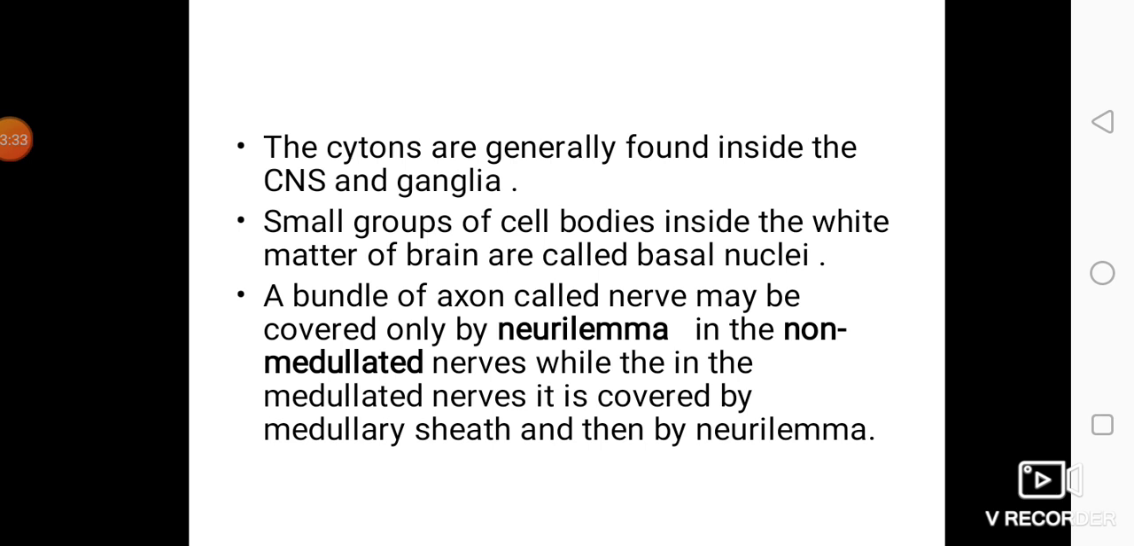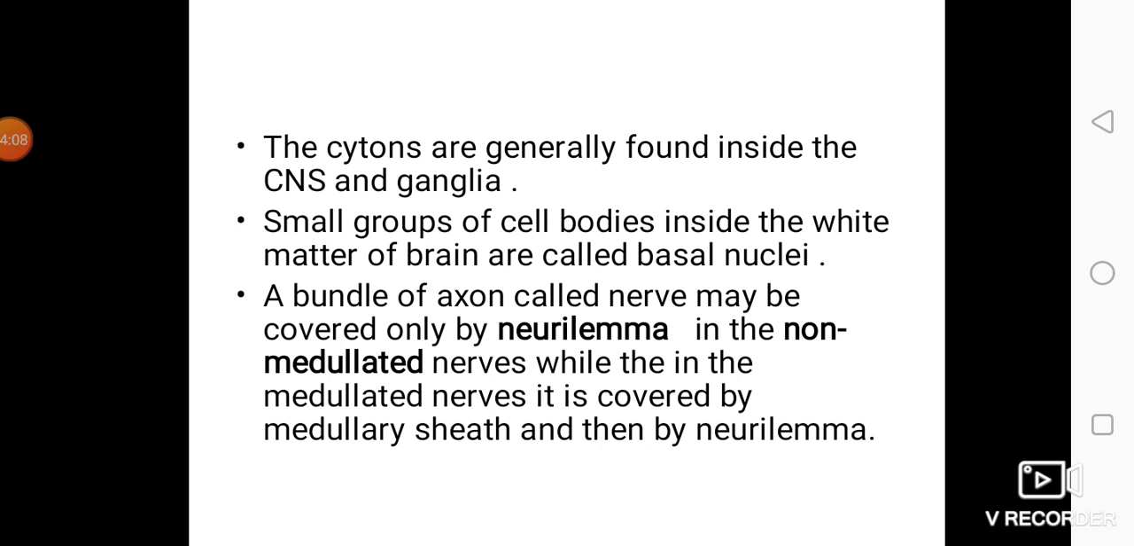The cytons are generally found inside the CNS and ganglia. Small groups of cell bodies inside the white matter of the brain are called basal nuclei. Basal nuclei have been discussed very clearly in the nervous coordination part and the brain section of this lesson.